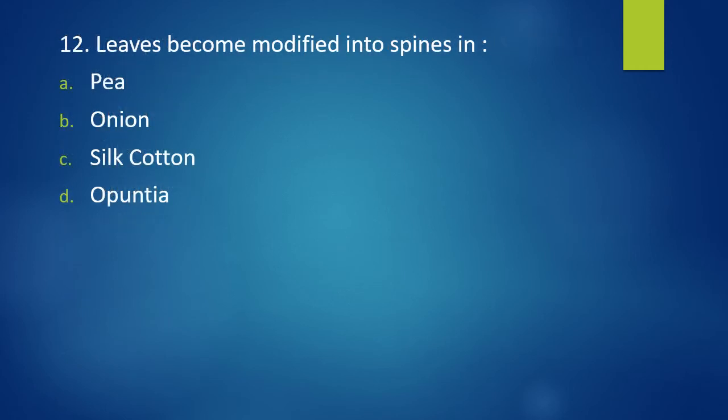Question number 12. Leaves become modified into spine in pea, onion, silk, opuntia. Leaves become modified into spines in. Correct answer is option D, that is opuntia.